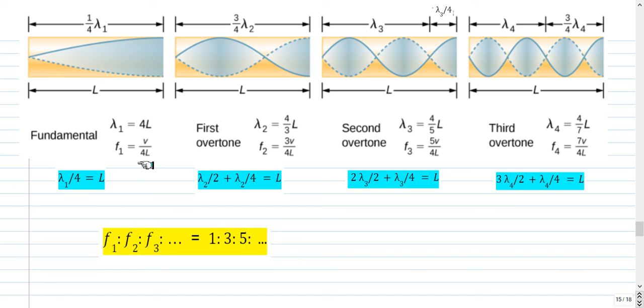From this we get lambda 1 as 4L, where L is the length of the tube, lambda 2 as 4L by 3, lambda 3 as 4L by 5, and lambda 4 as 4L by 7. Frequency goes inversely as the wavelength, and is velocity by wavelength. So frequency F1 is V by 4L, F2 is 3V by 4L, and F3 is 5V by 4L, and so on. So the ratio of the frequencies is 1:3:5. If F1 is the fundamental frequency, the next higher frequency will be 3 times that, and the next higher frequency will be 5 times the fundamental.